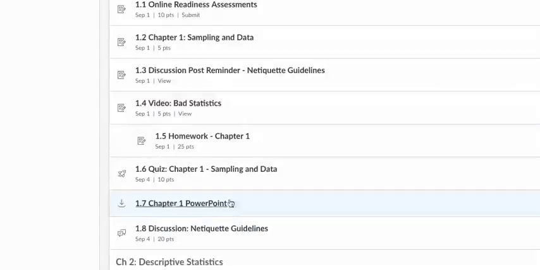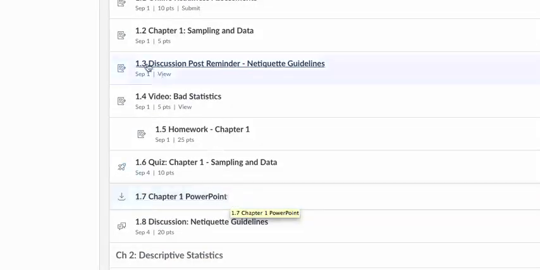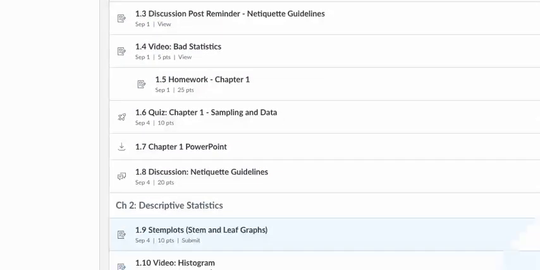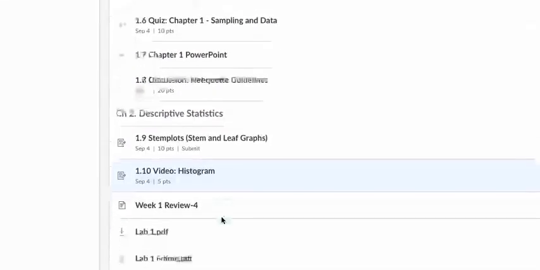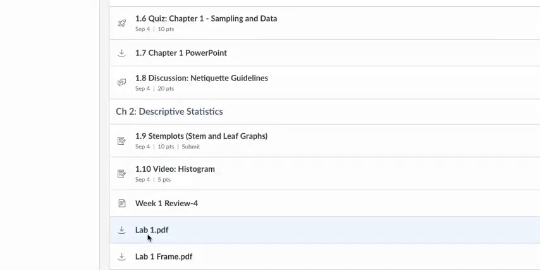All right, like I said, if you're going to use a to-do list, not all of these assignments will be listed for you, and so there is a PowerPoint that will help summarize the information from the chapter, so I encourage you to do that. And today's lab is also listed here, and the frame in case you need another copy.